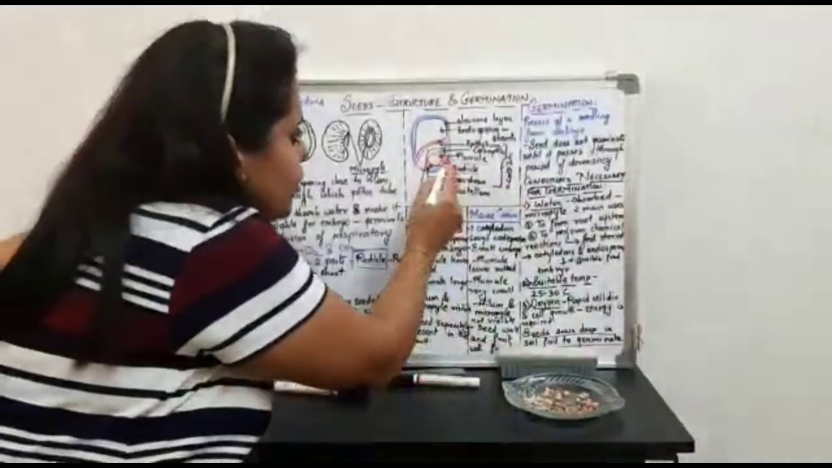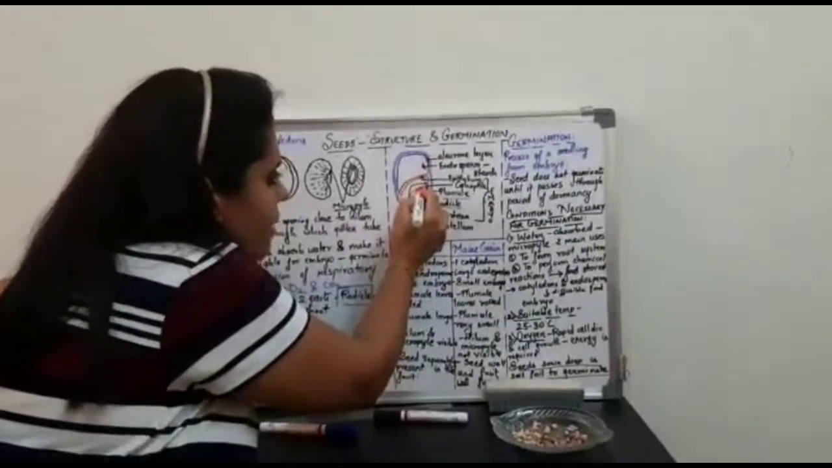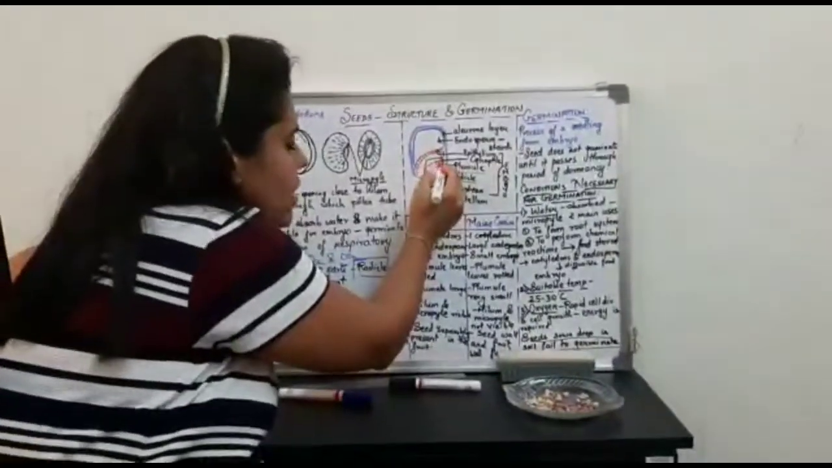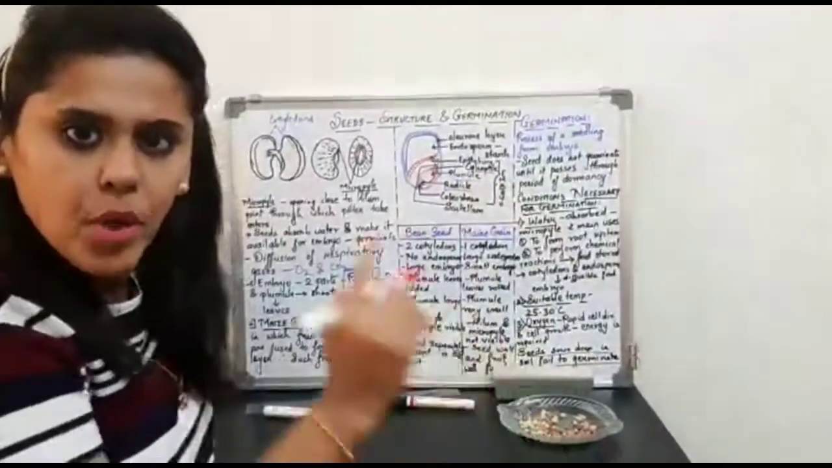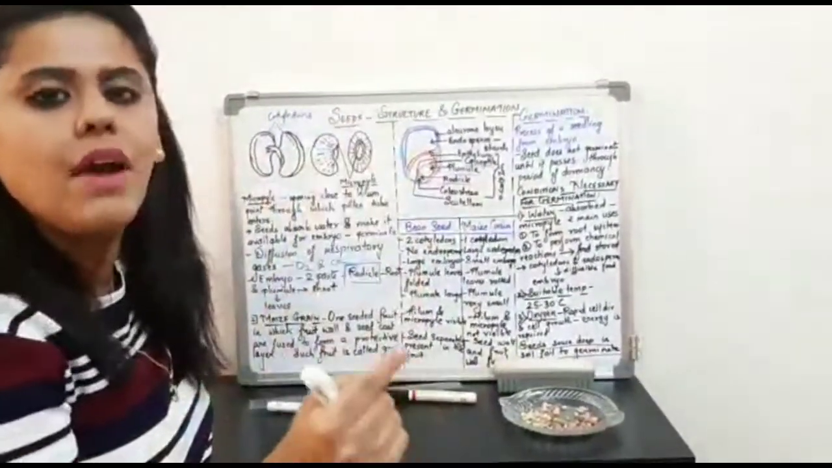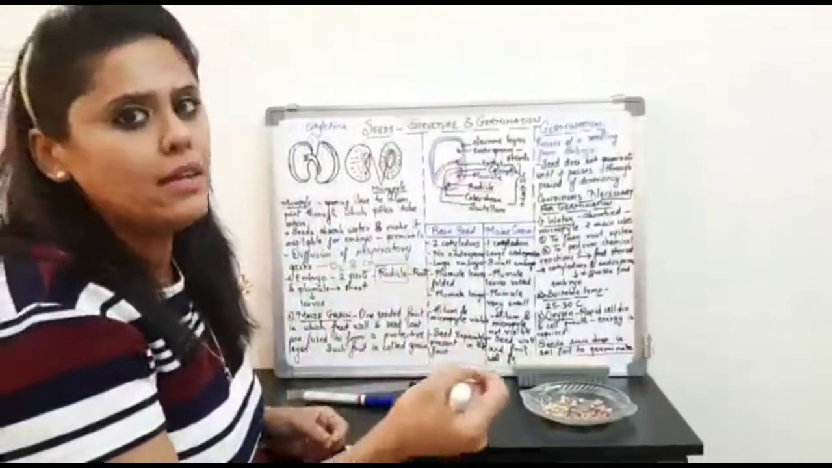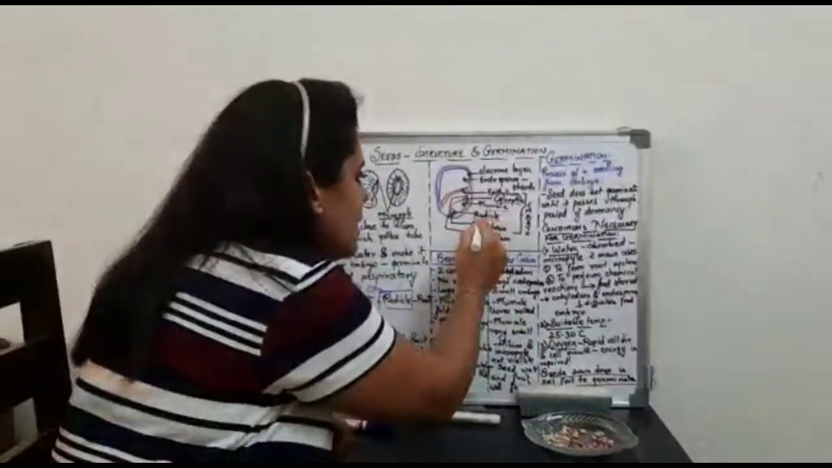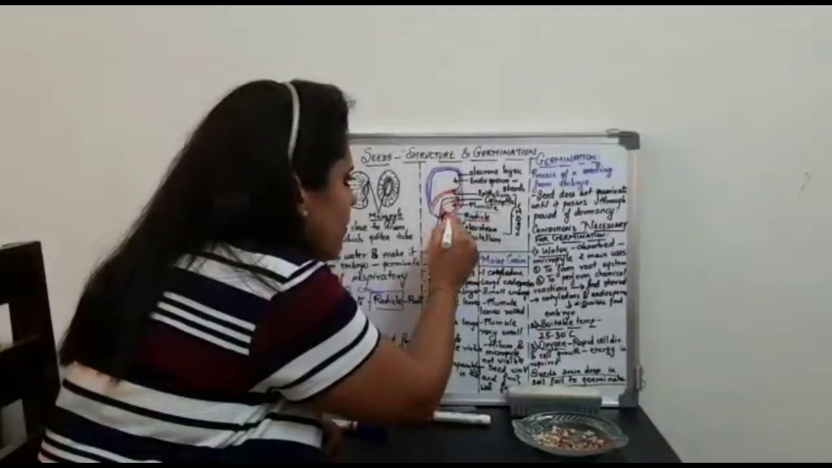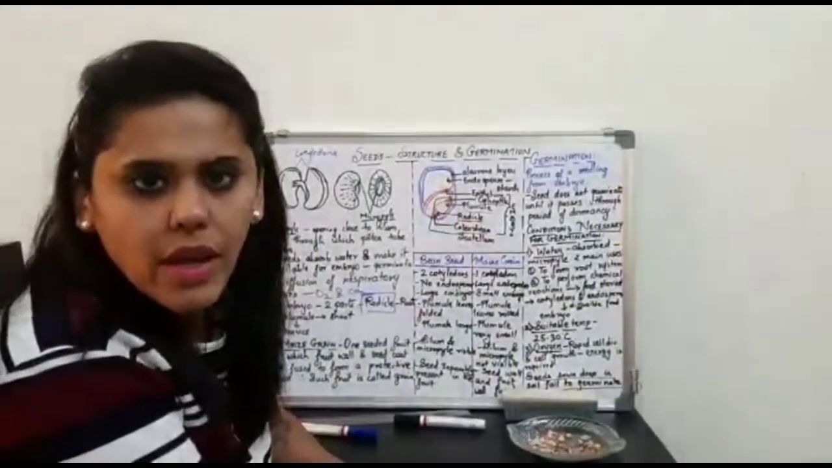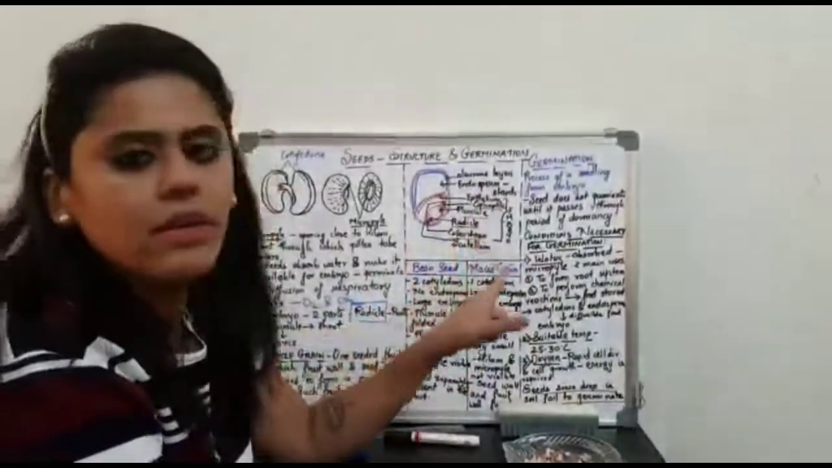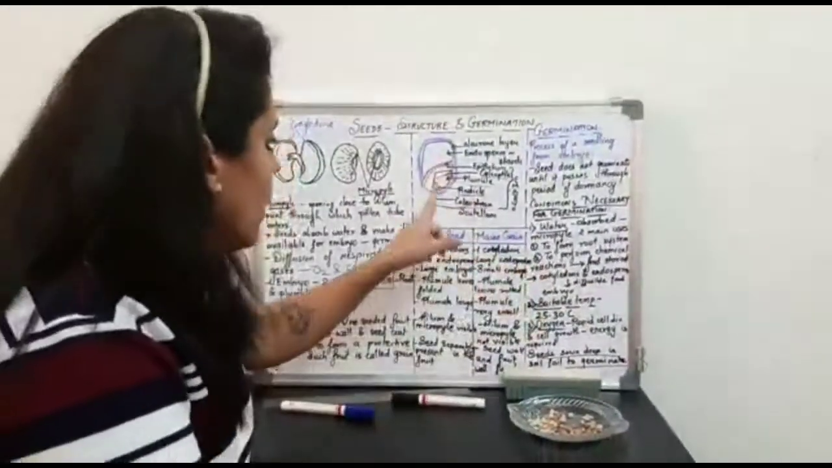Now, the plumule part further has a protective covering called the coleoptile. The radicle also has a protective covering around it, called the coleorhiza. Okay, it is called the coleorhiza, right?